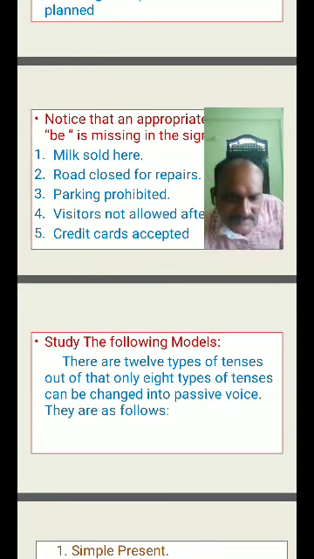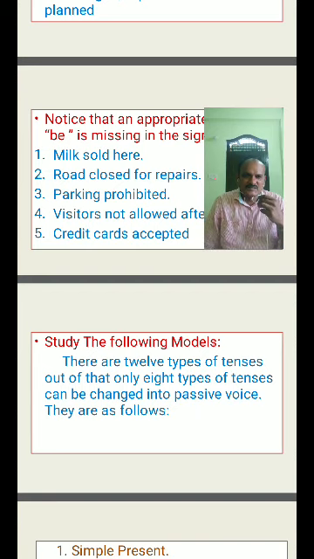Actually, there are 12 types of tenses in active voice. Already we discussed tenses in the previous classes. We have broadly three types: present tense, past tense, future tense. Again, each is divided into four categories, so 3 into 4, 12.